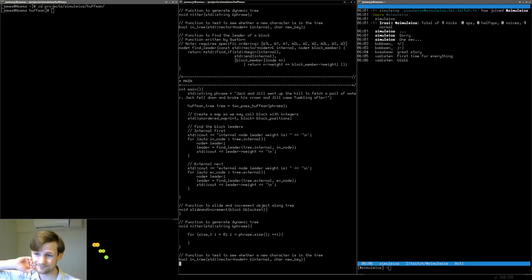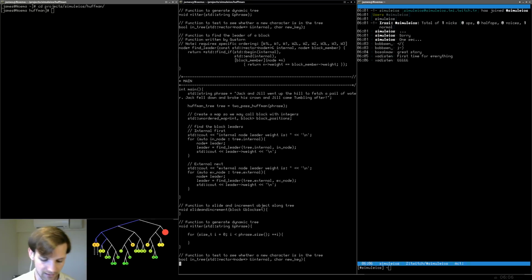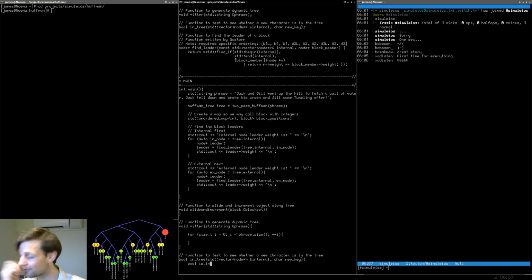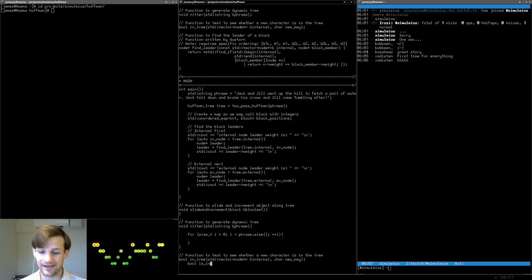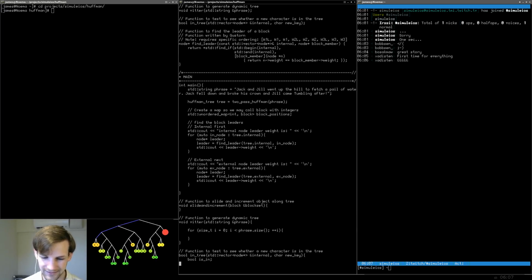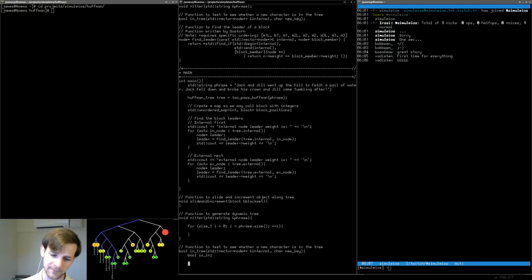You know what? I'm going to do this a slow way, a super slow way. Maybe there's a way if we have the vector, but now I'm going to do this safe. It's going to be slow, but I'm going to do it safe. So we're going to say boolean value. I don't know what to call these. Is it in the tree? I guess is_in. Kind of makes sense. I'm sorry, my naming is awful right now. Boolean is_in.